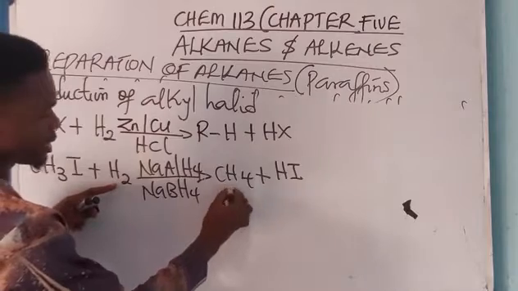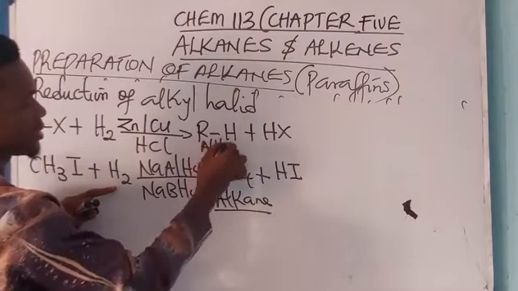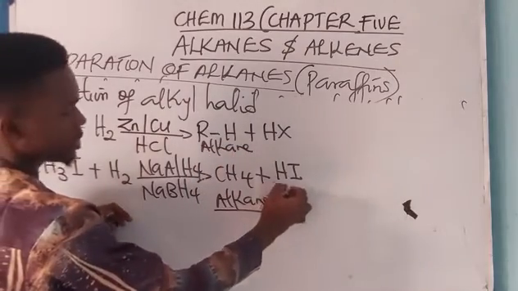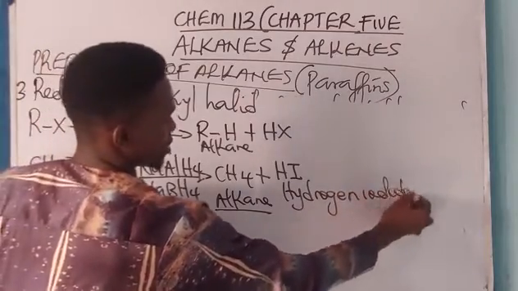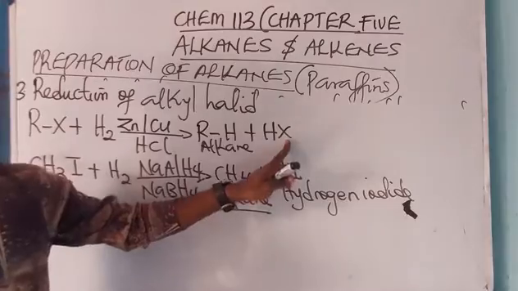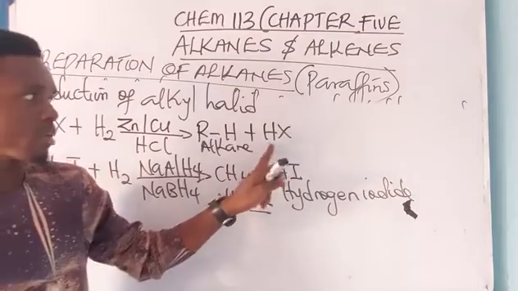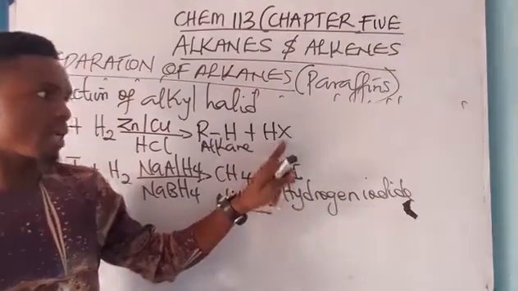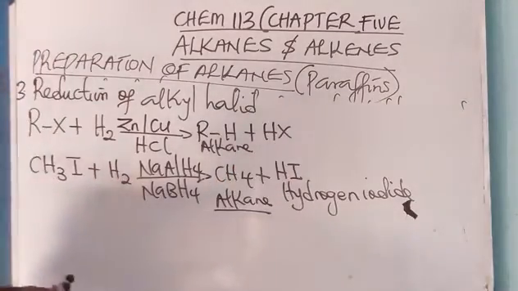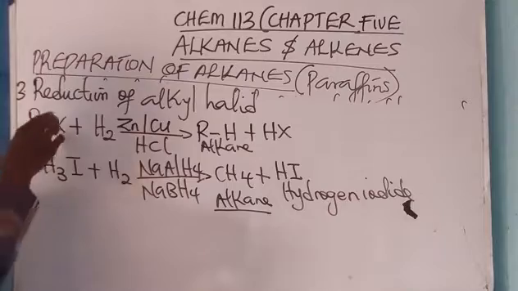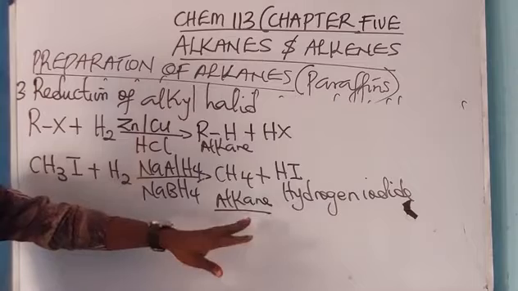This is an alkane called ethane. This is hydrogen iodide. So this X could be chlorine, bromine, or iodine. When it's bromine, it becomes hydrogen bromide. When it's iodine, it becomes hydrogen iodide. When it's Cl, it becomes hydrogen chloride. So that is how it is. Which means that reduction of an alkyl halide will produce an alkane called methane.